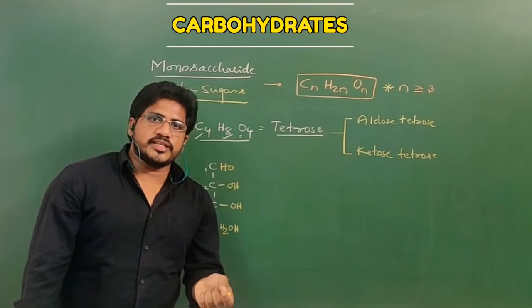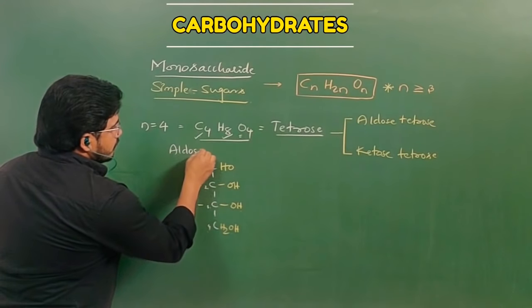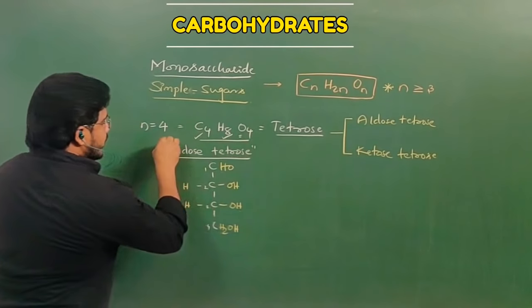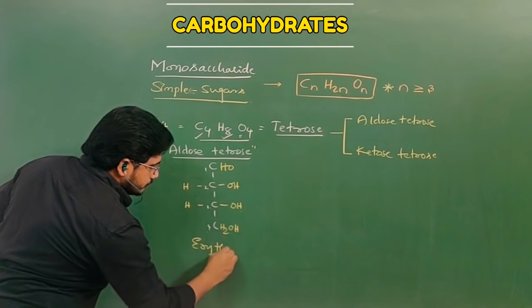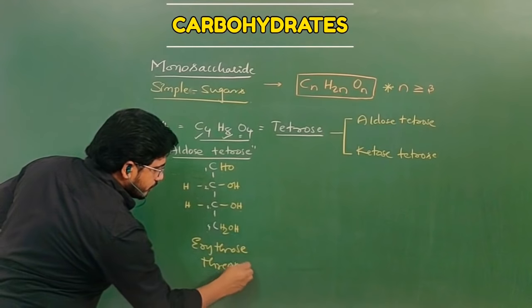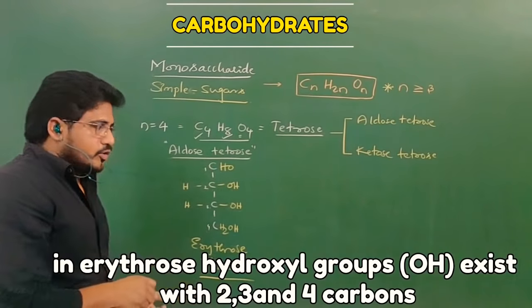But which tetrose is it? It is an aldose tetrose. Example, erythrose. These are examples of an aldose tetrose. Let us see the ketose tetrose.